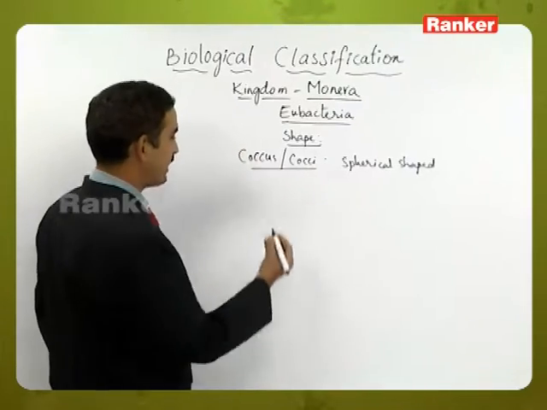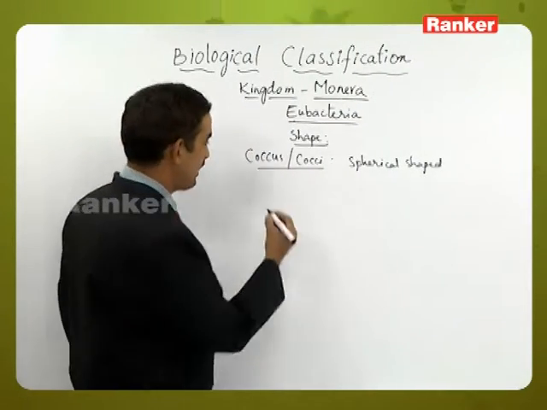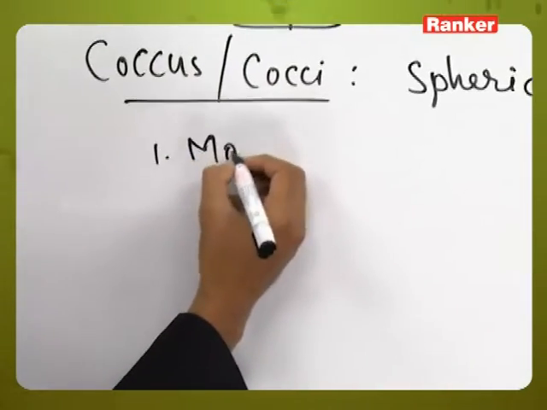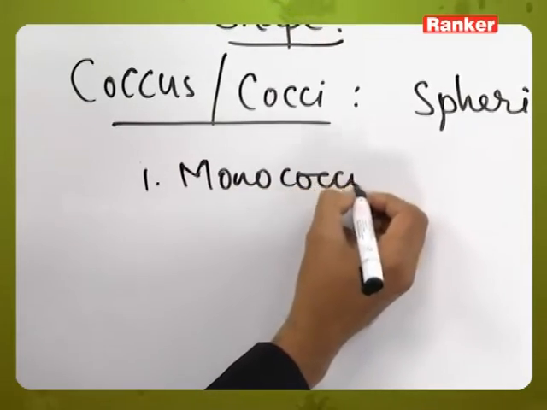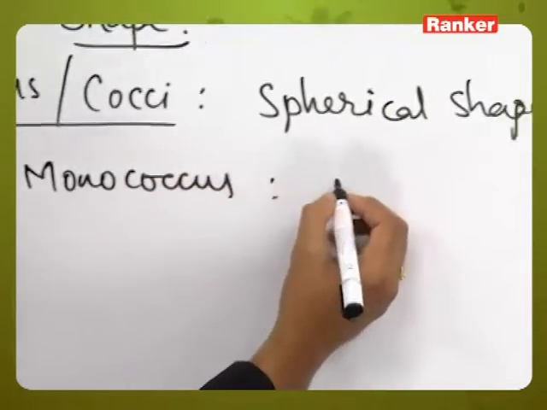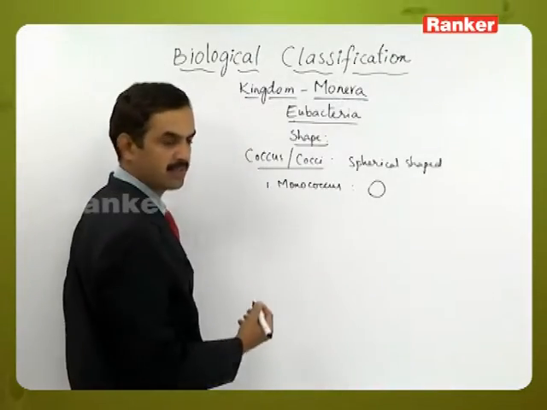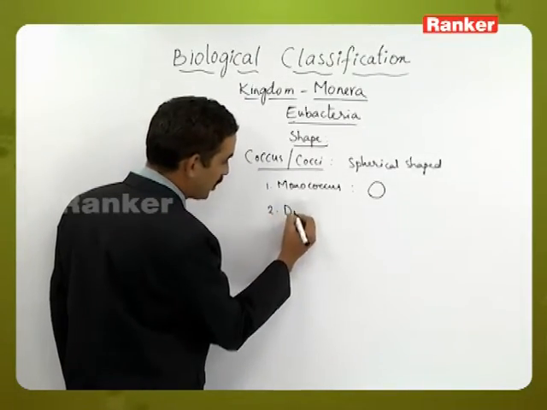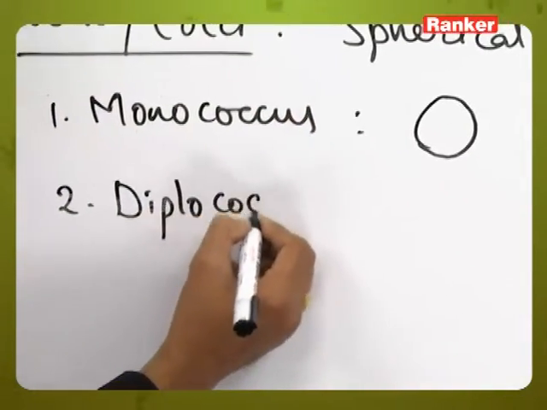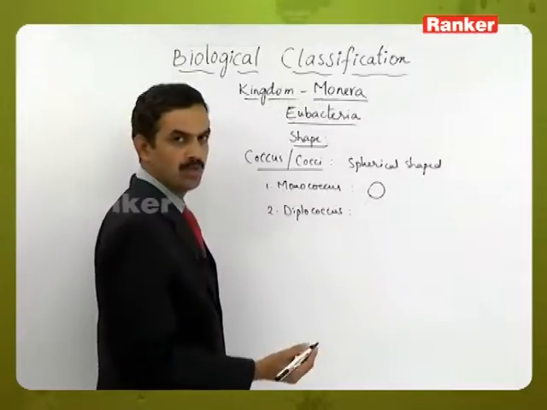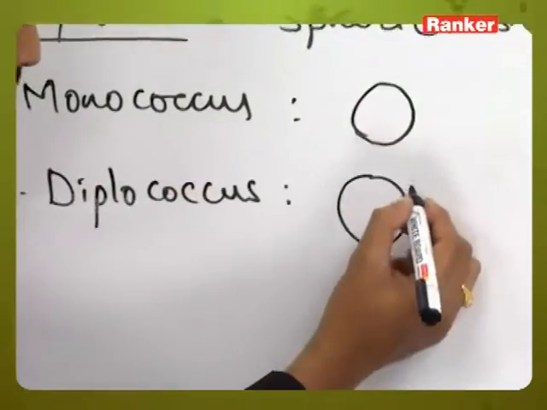And these coccus bacteria exist in different forms, like one is monococcus. Mono means single, coccus means spherical. So only a single spherical bacterium will be present. The second one is the diplococcus. Diplo means two. Two spherical shaped structures are present.